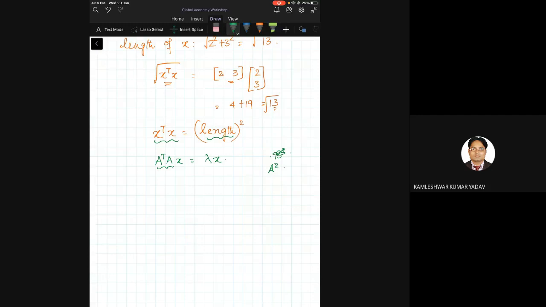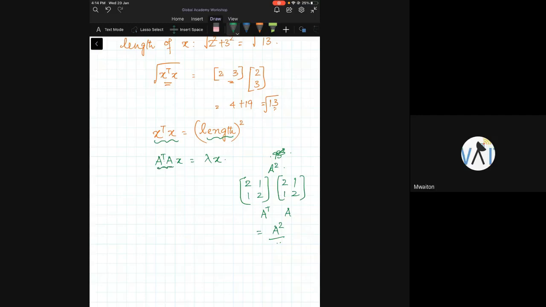Suppose you have a real symmetric matrix, let's take 2, 1, 1, 2. Can you find out A transpose A? Since it is symmetric, this is A transpose, this is A. This is the same as A square. Is this correct? Yes. Now I'm going to do the same business.